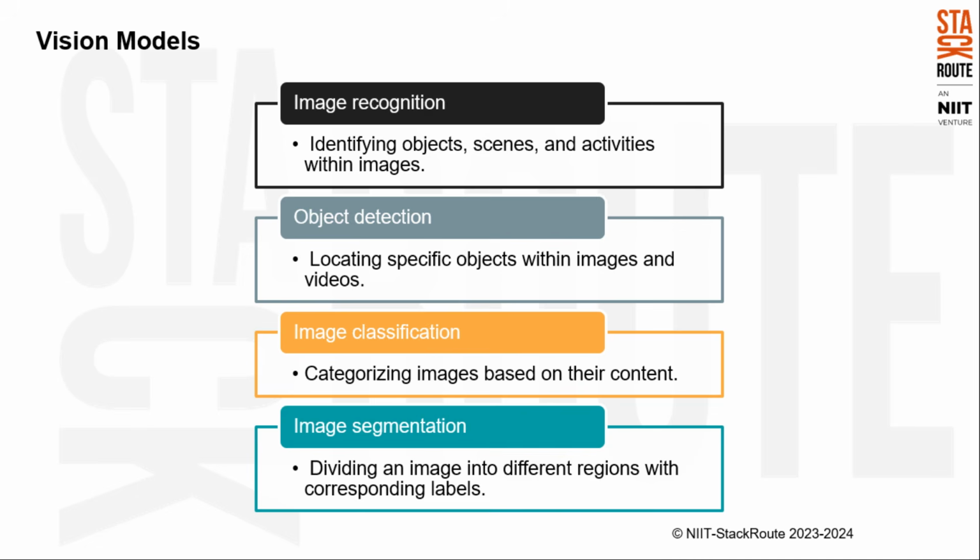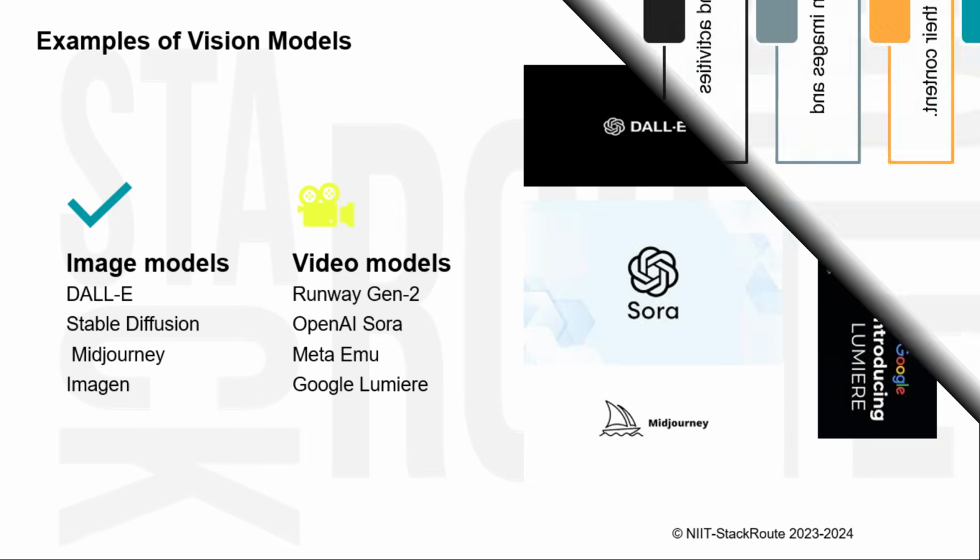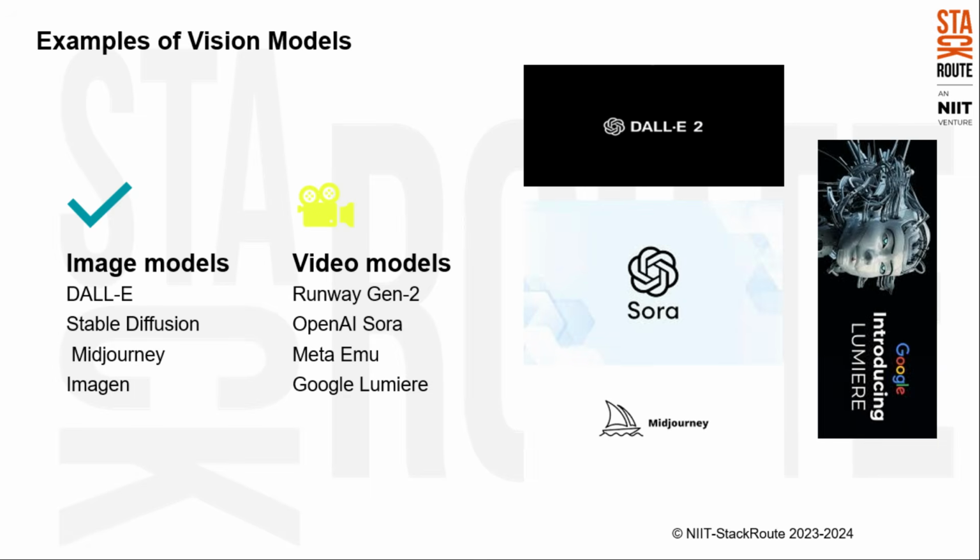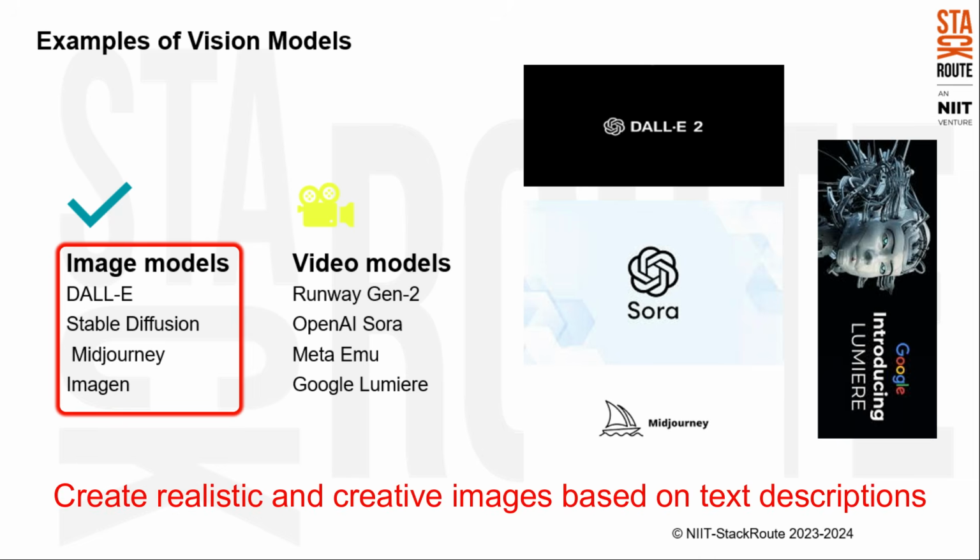From self-driving cars to medical diagnosis, vision models are transforming how we interact with and understand the visual world. And on the screen, you can read the different capabilities of vision models. This slide now includes some specific examples of popular vision models, categorized by their focus on images or videos. Image models DALL-E, Stable Diffusion, Midjourney, and Imagen are all examples of powerful image generation models. They can create realistic and creative images based on text descriptions.